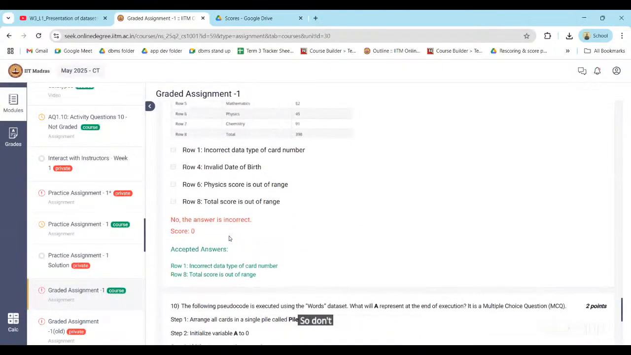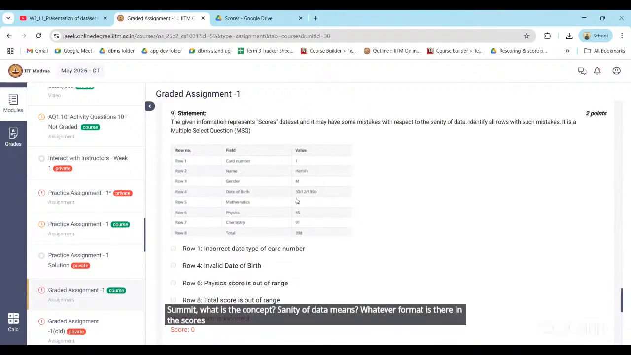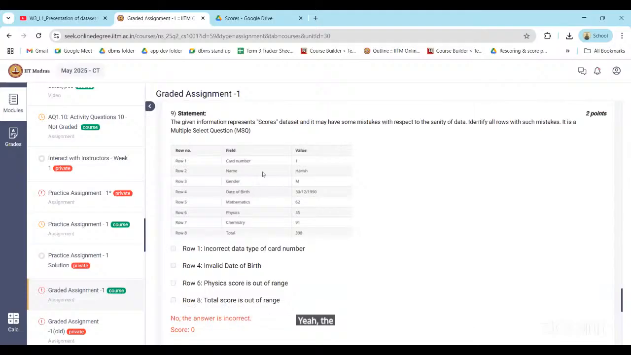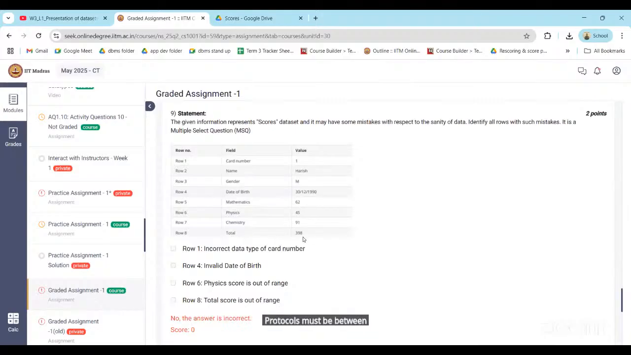So what is the concept of sanity of data? Whatever format is there in the score set, we will follow, or whatever is universally followed. We have to follow the structure or format also. You can see mathematics marks should be between 0 and 100. Total must be between 0 and 300, like that. But here the total is more than 300.